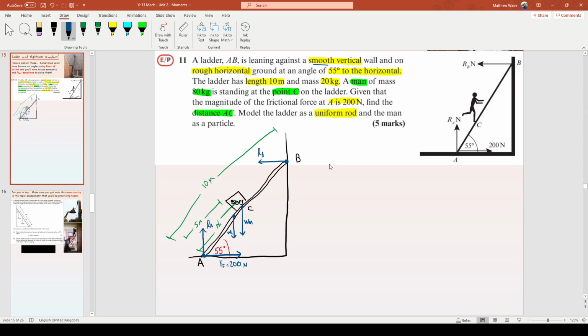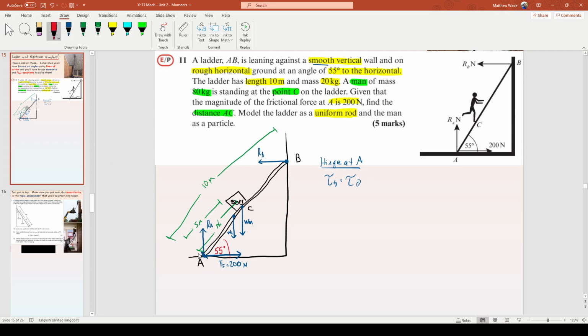So here we go. We're going to take moments. X starts at A, so why not hinge at A? Hinge at A. Cool. It's not slipping, so anti-clockwise is going to equal clockwise. Now, it's going to be a bit tricky though, still. Which of these forces are going to make it go anti-clockwise if the hinge is here?